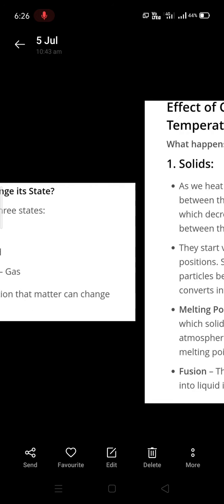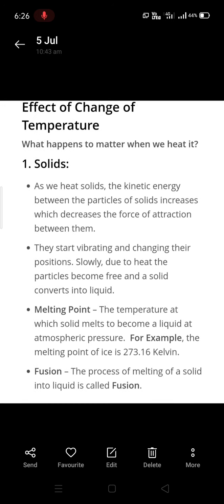So, the effect of change of temperature. What happens to matter when we heat it? Generally when you heat it, the kinetic energy of particles of solids increases, which decreases the force of attraction between the particles. They'll slowly start vibrating and changing their positions. Slowly they'll absorb the heat energy and the particles will become free and it will convert to liquid.